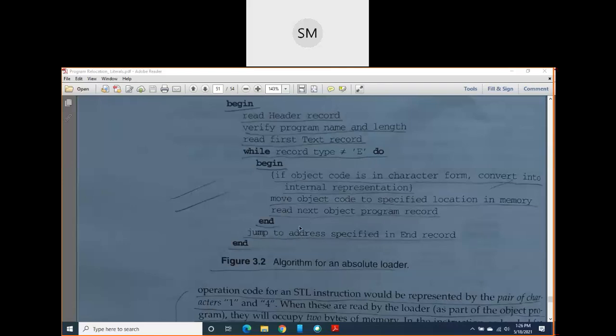You know the syntax of the end record; you have mentioned an address in it. That address is the starting address of the program, meaning the program which started at address 1000 ends here. You had written E 1000, if you remember. The loader will jump to that address and start execution. So end. This is the job of the absolute loader, a very simple algorithm.